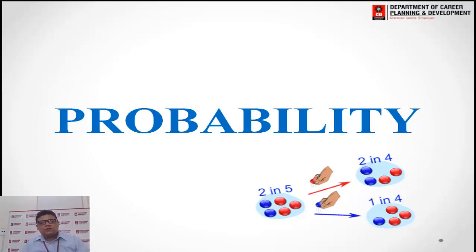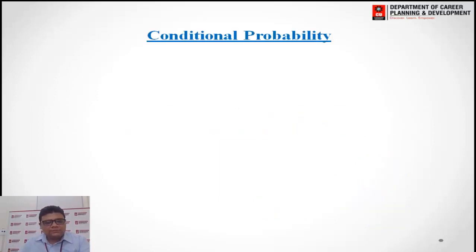Now we will move forward to the next concept of the probability, which is conditional probability. Conditional probability is what? It is the probability when one of the thing is already done. When one of the thing is already done, then we have to find the probability of the other thing. Like if there are two cases, firstly A and second B. Now I have to say that what is the probability of A when B has already been done. So we have taken the two events, firstly A event, secondly B event.